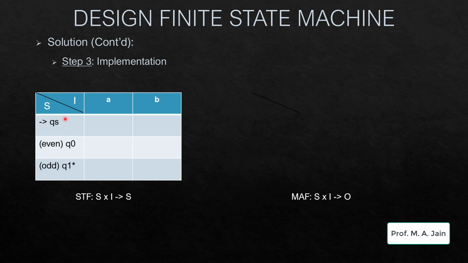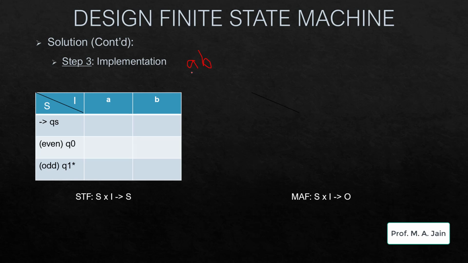So here we have QS, Q0 and Q1 as our states, where Q0 is representing an even number of B's and Q1 is representing an odd number of B's. So here Q1 will be our final state, and QS and Q0 will just be states for alternating between them to reach our final state. So let's begin. Let us take an example wherein our input is, say, AB.